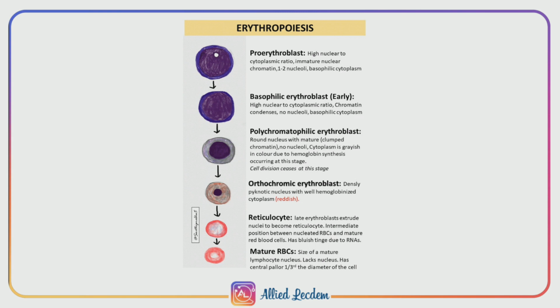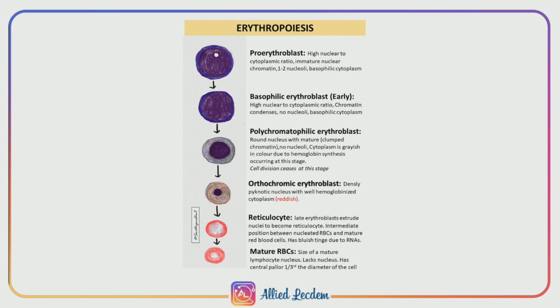The next stage is early normoblast. Early normoblast is a little smaller than the proerythroblast with a diameter of 15 μ. In the nucleus, the nucleoli disappear and condensation of the chromatin network takes place. This early normoblast is also known as basophilic erythroblast because the cytoplasm is basophilic in nature.